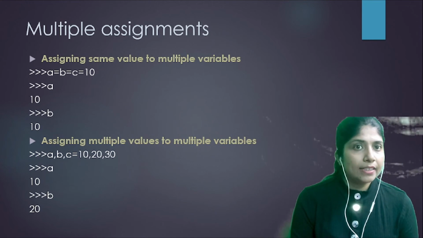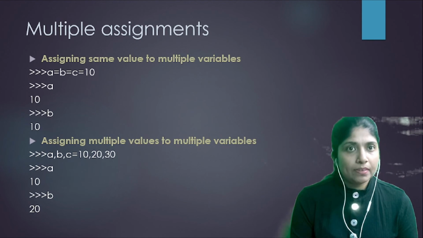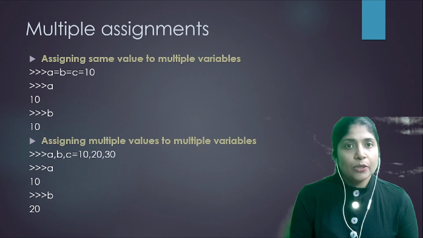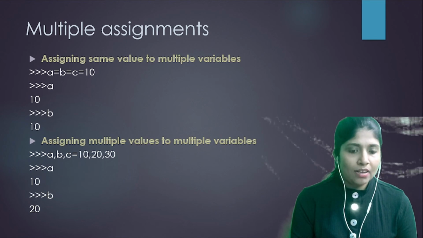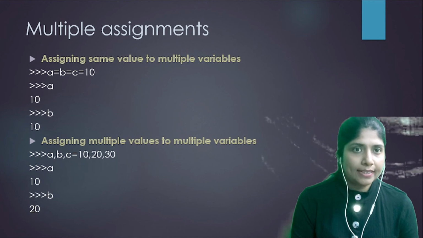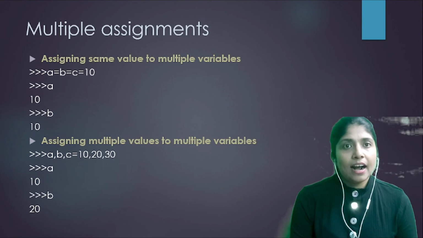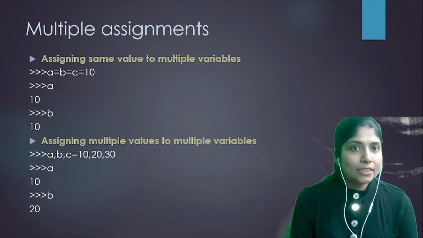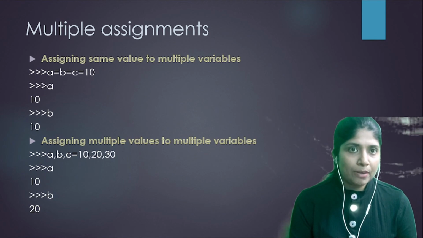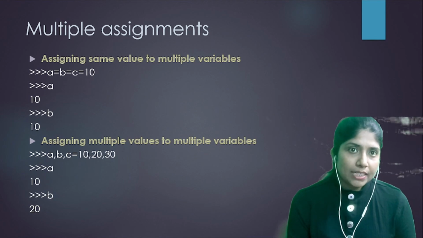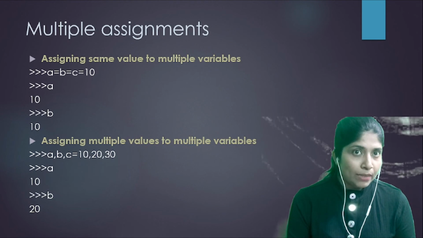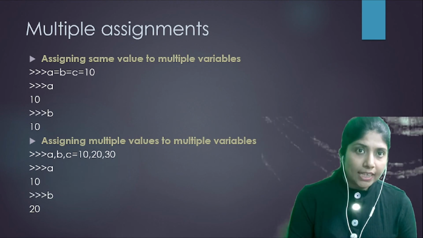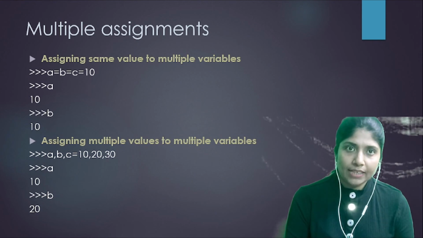Suppose you want to skip one of the variables, you can write a, _, c = 10, 20, 30. In this case, underscore will be omitted from assigning a value. That means a will be assigned 10, for underscore no value will be assigned, and for c the value 30 will be assigned.